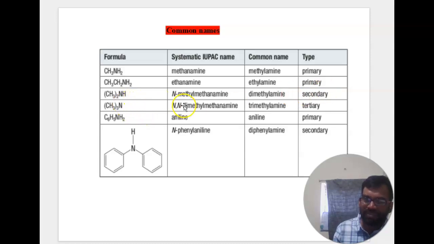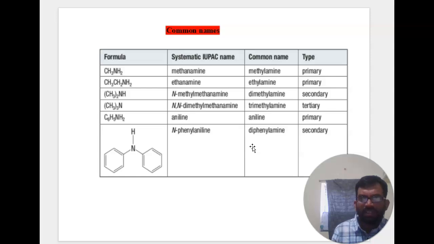(CH3)2NH, N-methylmethanamine, dimethylamine, secondary. (CH3)3N, N,N-dimethylmethanamine, trimethylamine, tertiary. C6H5NH2, aniline, primary. And N-phenylaniline, diphenylamine, secondary.